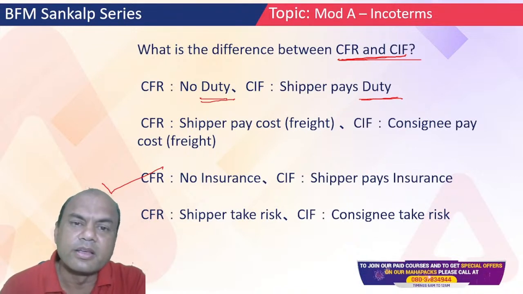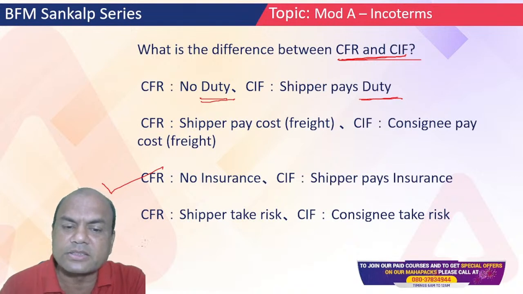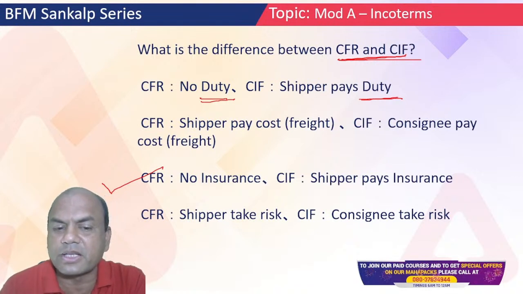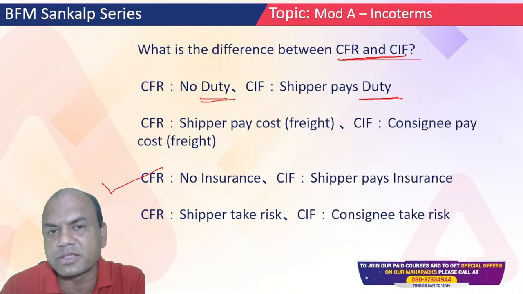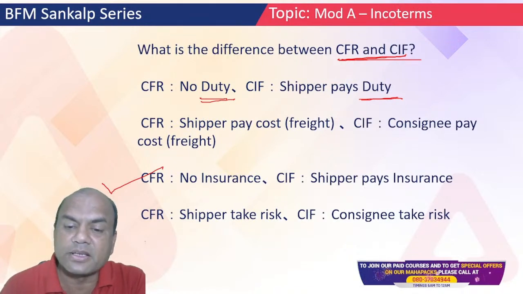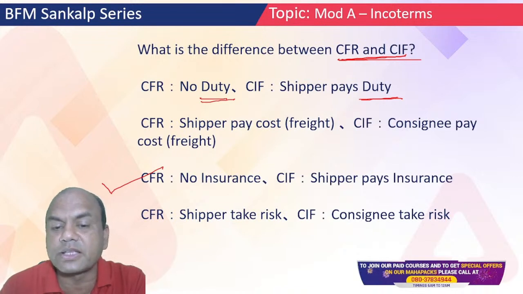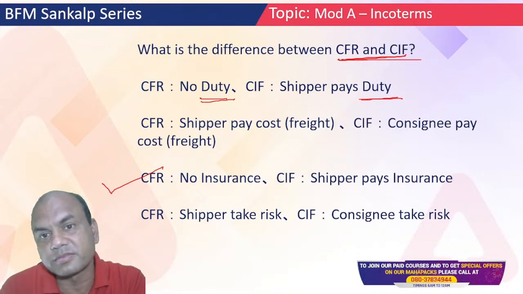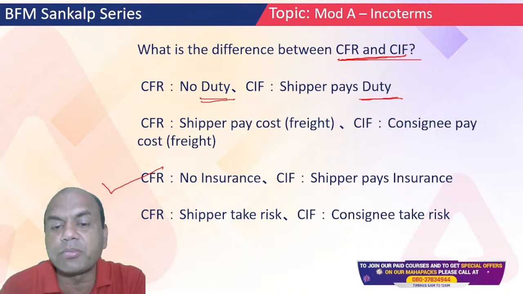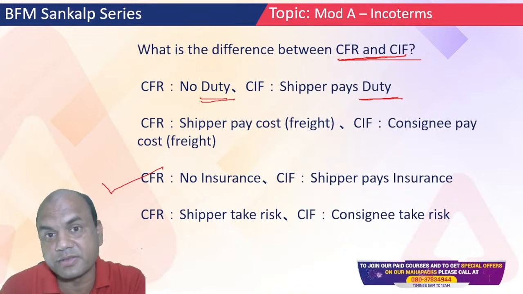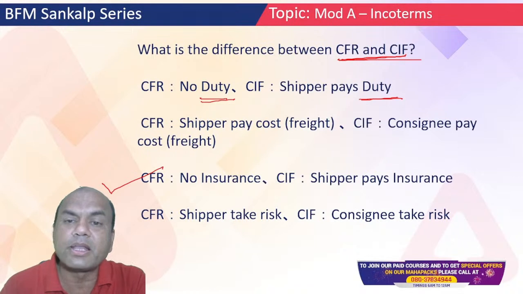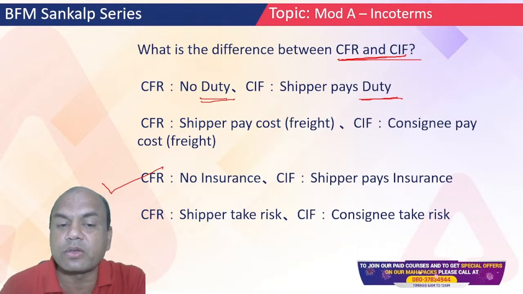The insurance is brought in by the seller, but the risk is not taken. The seller will only pay for the insurance if something happens. But the right answer is this: CFR, no insurance. CIF, the seller pays the insurance.